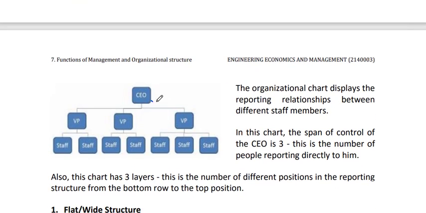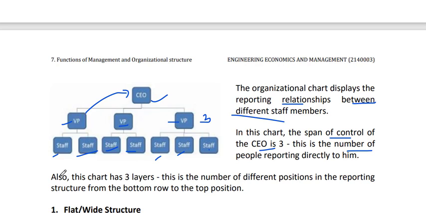So this is a CEO. Different vice presidents are there, and under each vice president there is different staff. This organization chart displays the reporting relationship between different staff members. Now as you can see, the span of control of the CEO is 3. Why? Because we have 3 vice presidents, so 3 people are reporting directly to the CEO.